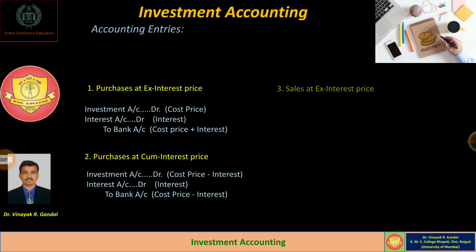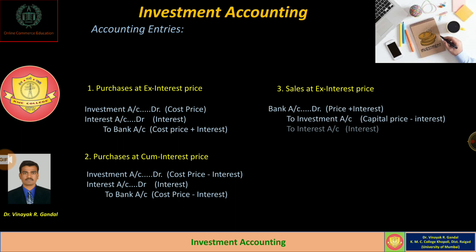Okay. The third transaction, that is called sales at ex-interest price. If sale of investment has been made, then the entry will be passed like this: bank account debit, to investment account, to interest account. Okay, so we have to consider the price which is received plus interest, as well as the capital value of the investment minus interest. Okay. Fourth transaction, that is about sale of investment at a cum interest price.